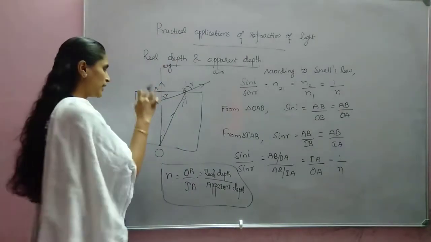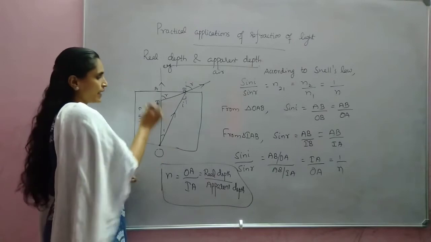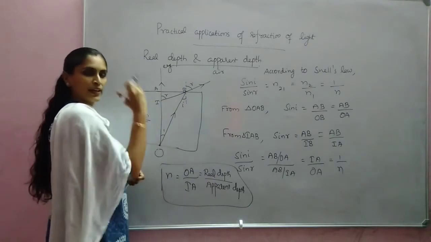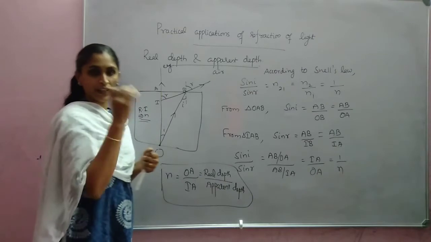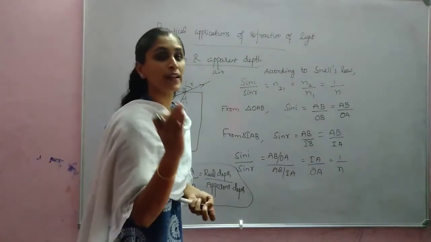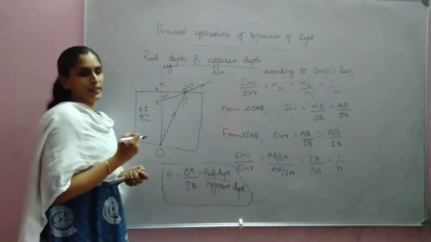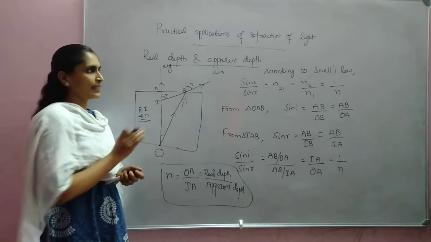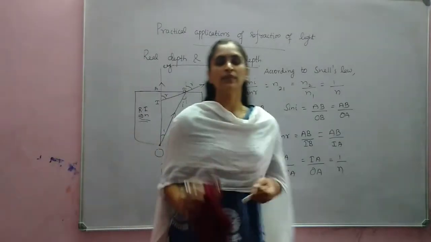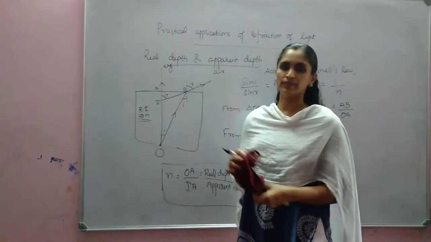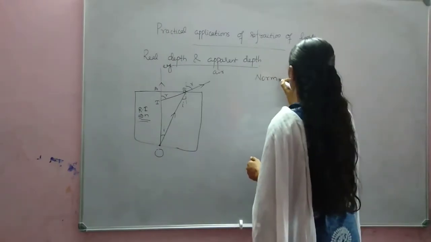So actually this object is here, but it appears to be here. That much. Normally there will be a shift in the position of the object if the object is viewed from a rarer medium to denser medium. Is it clear? So this is about real depth and apparent depth. And from this, find normal shift.